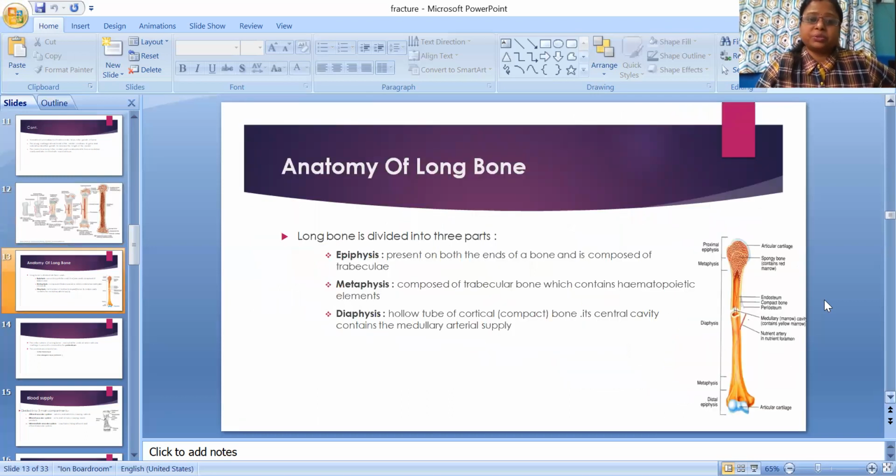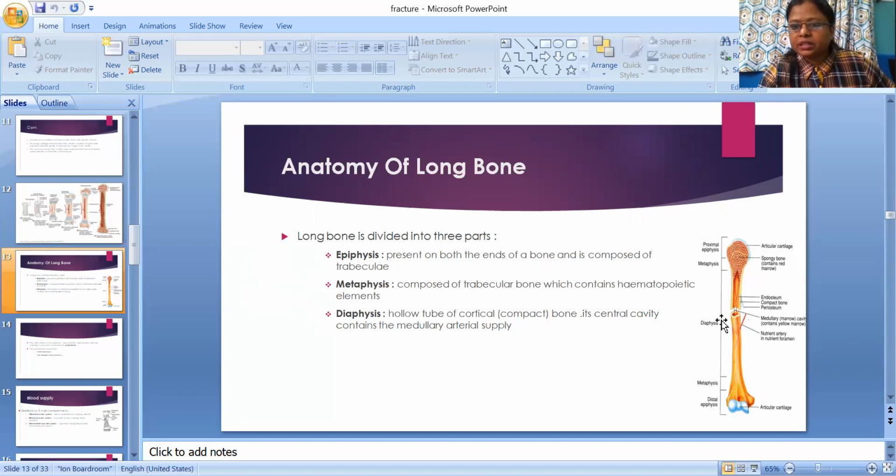So you should know the anatomy of a long bone. A long bone is divided into three parts. Epiphysis is present on both ends of the bone and is composed of trabeculae. You can see here the epiphysis, this one is the proximal epiphysis, this one is the distal epiphysis, right?